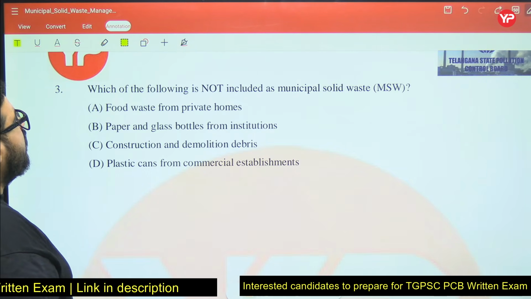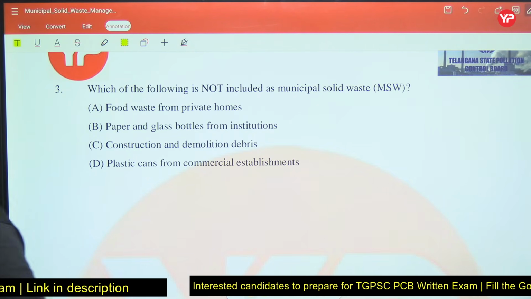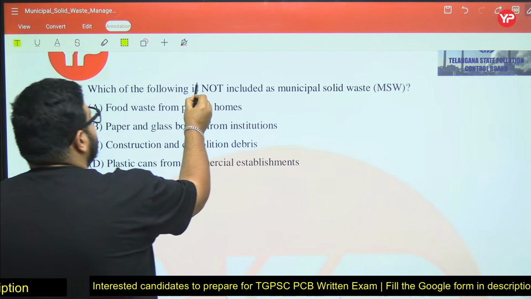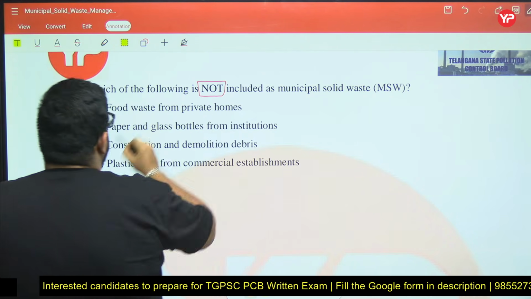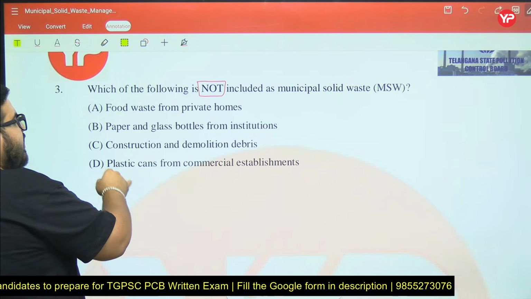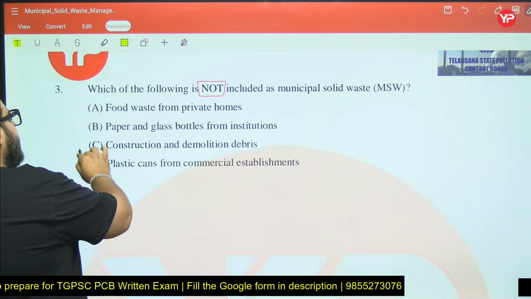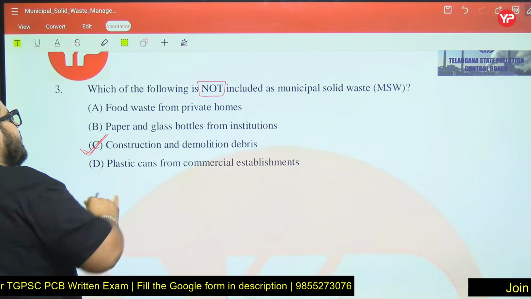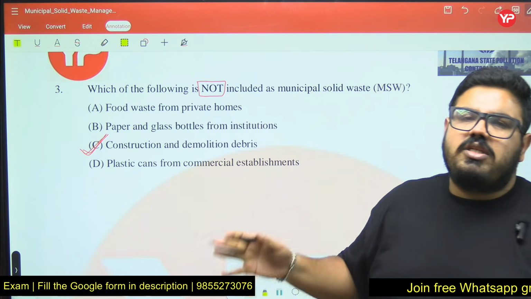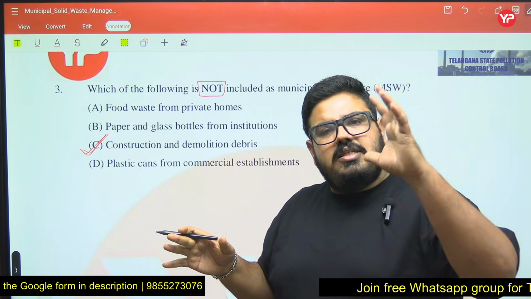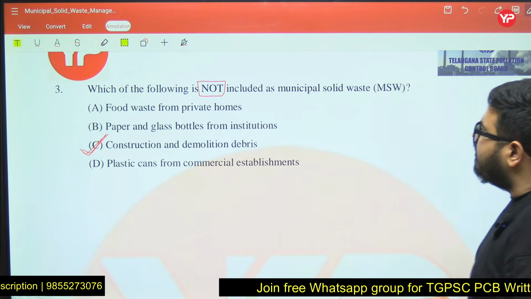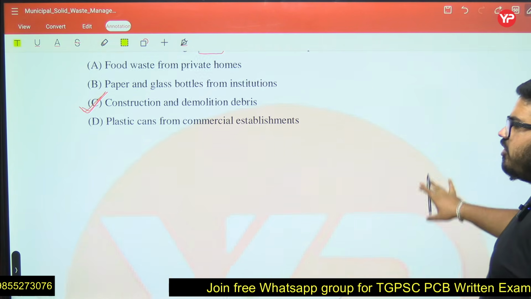Which of the following is not included as municipal solid waste? Food waste from a private home is municipal solid waste, yes. But in the question he has asked which is not. Paper and glass from an institution, yes, that comes under municipal solid waste. Plastic cans from a commercial establishment too. But construction and demolition debris does not come under municipal solid waste. There is a different rule for construction and demolition waste, which comes under a different entity.